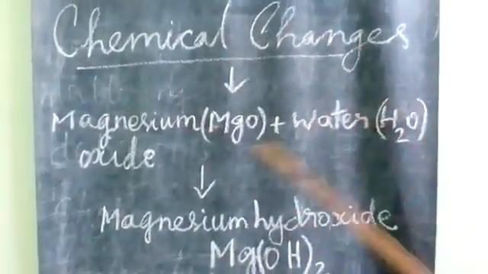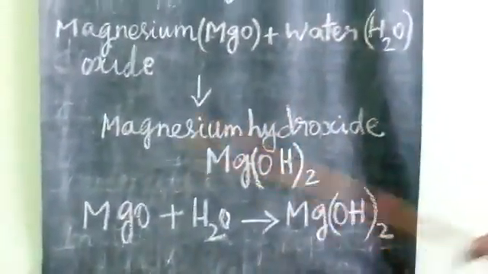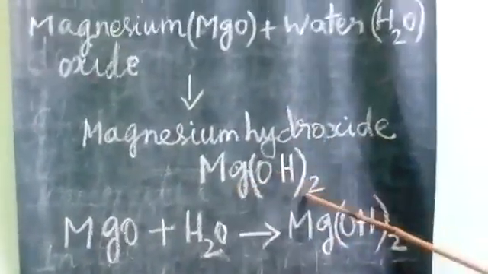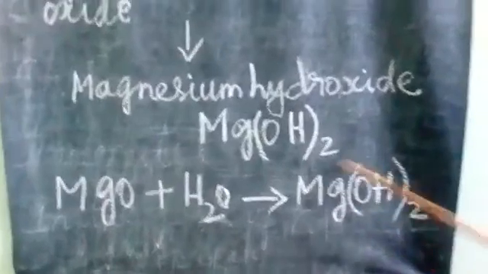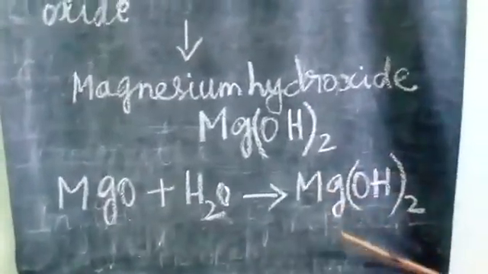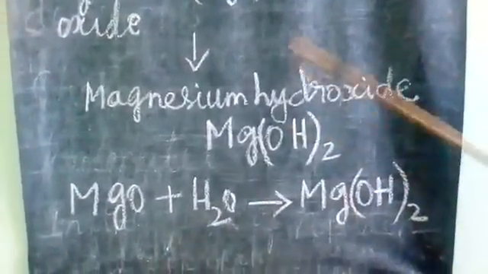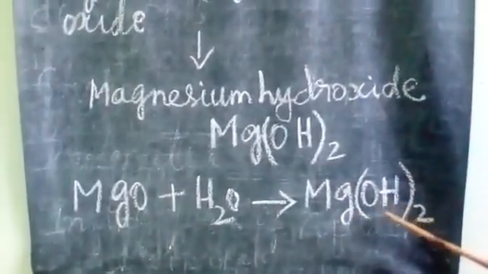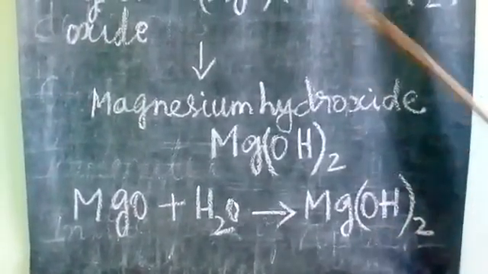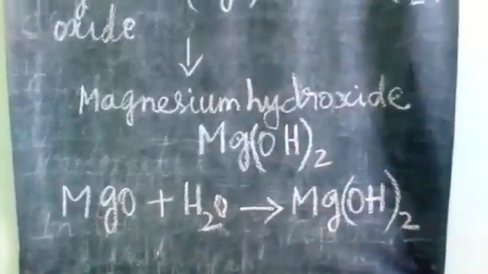So this reaction is shown with an equation. Magnesium oxide mixes with water, and a new substance, magnesium hydroxide, Mg(OH)2, is formed. Here, as you have learned already in the lesson Acids, Bases and Salts, magnesium hydroxide is a base. The new substance formed on burning, magnesium oxide, mixes with water and forms magnesium hydroxide. It is another new substance formed by mixing magnesium oxide with water. This is a chemical change.